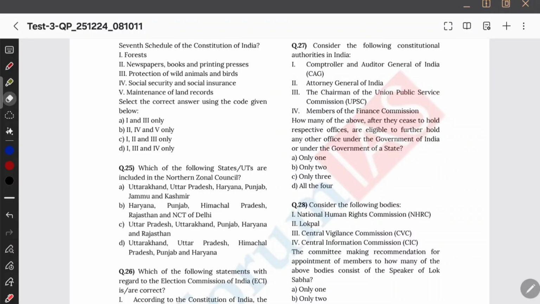Consider the following constitutional authorities in India. How many of the above, after they cease to hold respective offices, are eligible to further hold any other office? So, how many of the above are basically having future employment? That is what they are asking. And you know, CAG, he prepares audit and sends it to whom?